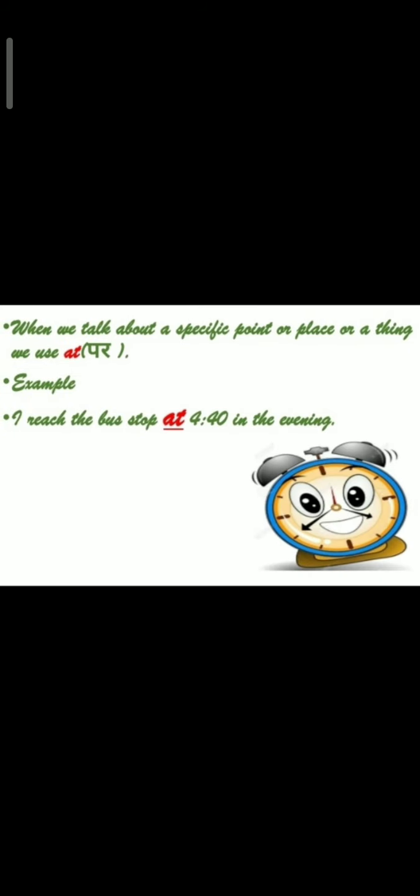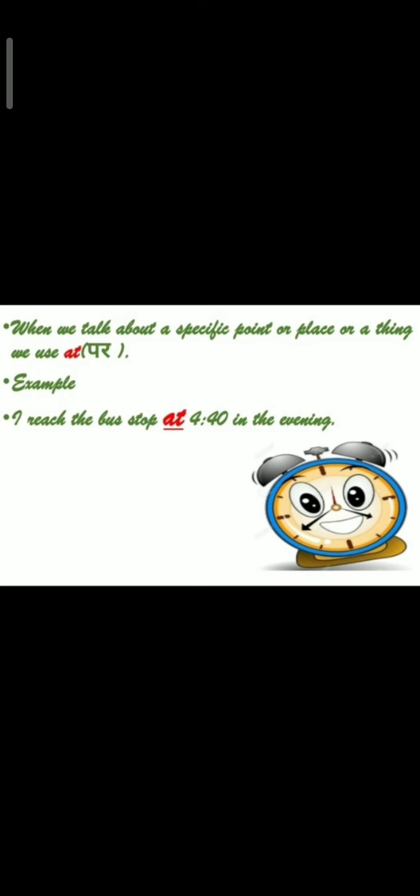Then is at. When we talk about a specific point or a place or a thing, we use at. For example, I reached the bus stop at 4:40 in the evening. So here I am talking about a specific time. One more example, I am saying Joe is waiting at home. Here I am talking about a specific location. The specific location is home. So for this we will use at.